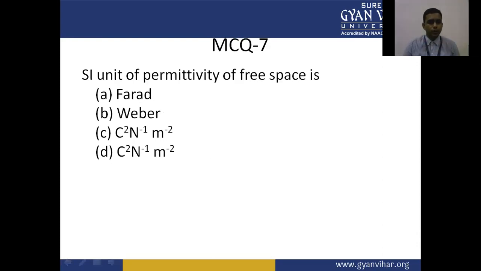The SI unit of permittivity of free space is: A, Farad, B, Weber, C, Coulomb square upon Newton into meter square, D, Coulomb square upon Newton into meter square.